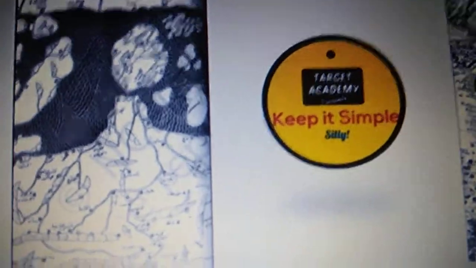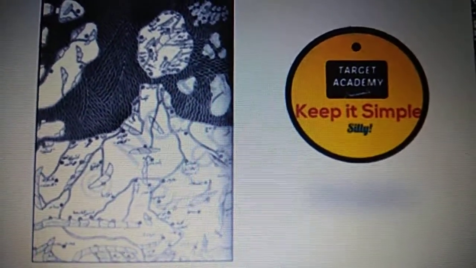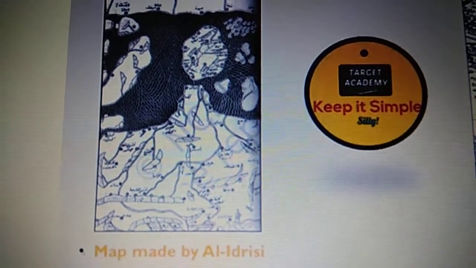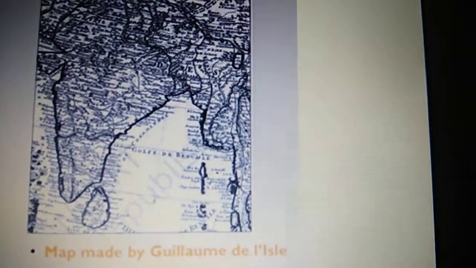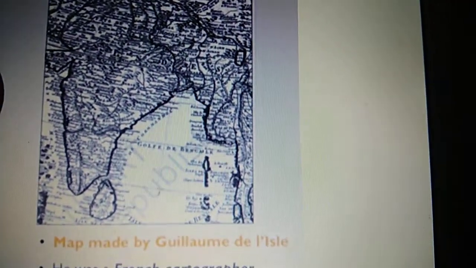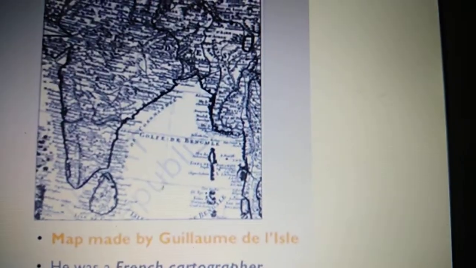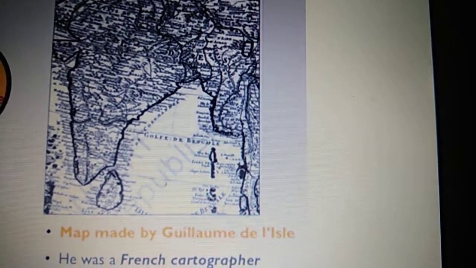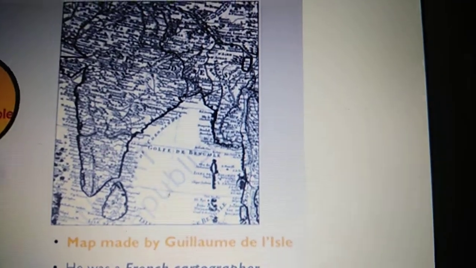Children, this was map 1. Yes. Can you see the difference? And this is map 2. So what are the changes? Now let us see who has made map 1. It was made by Al-Idris. Okay, he was an Arab geographer. And who has made this? He was a French cartographer. Yes, his name is Guillaume de l'Isle. He was a French cartographer, a person who makes maps. Okay, so you can see the difference. What is the difference, children?